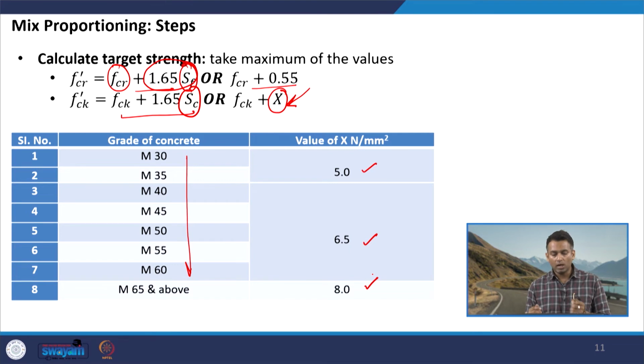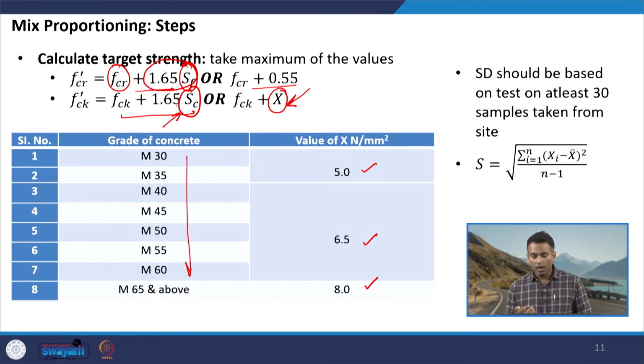Now, the question is, how do I select the value of S, which is the standard deviation? Ideally, standard deviation should be based on strength tests, either samples from the site or if we are making them in the laboratory. So, we should be able to make at least 30 samples and we will do our test on those 30 samples. It can be either a flexural strength test or a compressive strength test.